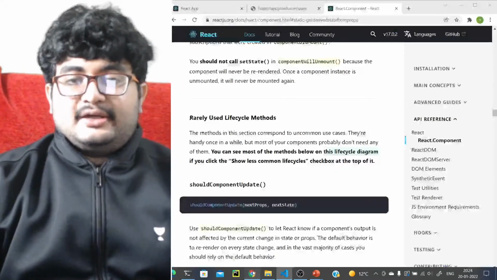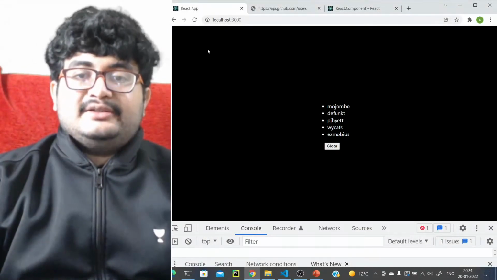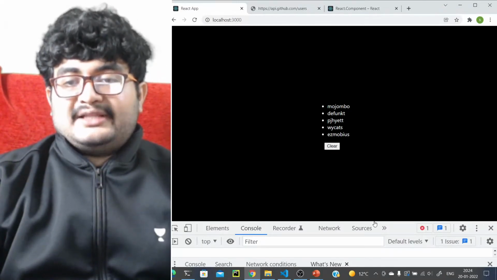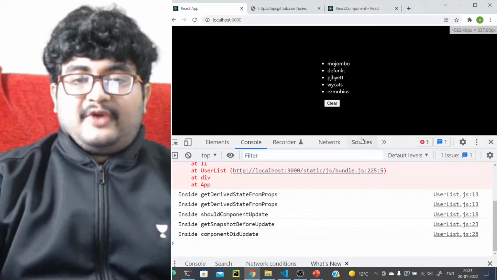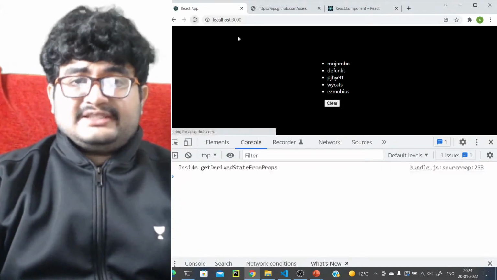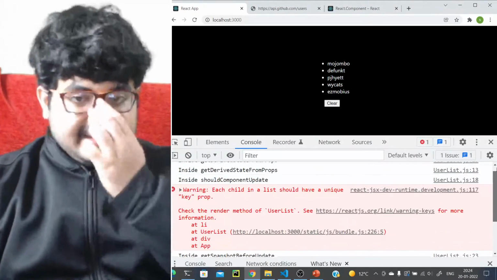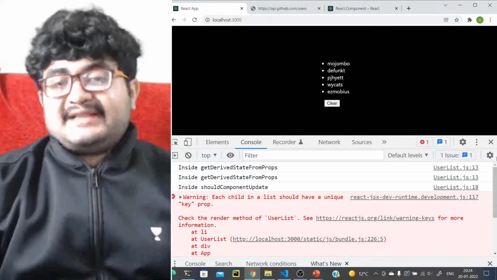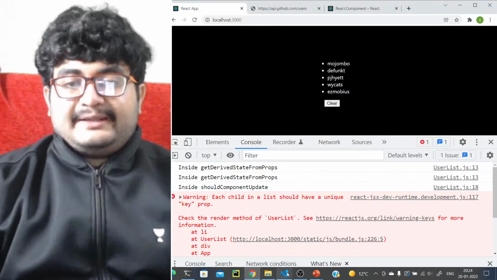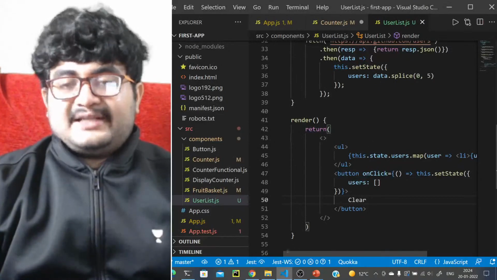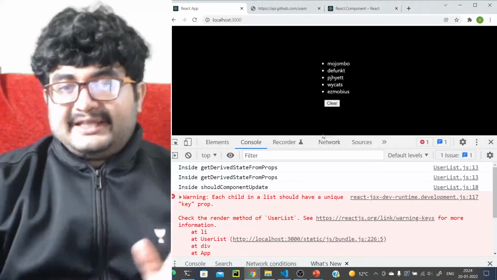So let's go back to our application. So we have this clear button. Now let's go to the console. So for now, let's just render this, right? Okay, it has already updated. Why is that updated? Okay, it is updated because we are making a this.setState here, so that's why it is updated. But anyways, we'll look into the next part of the update.